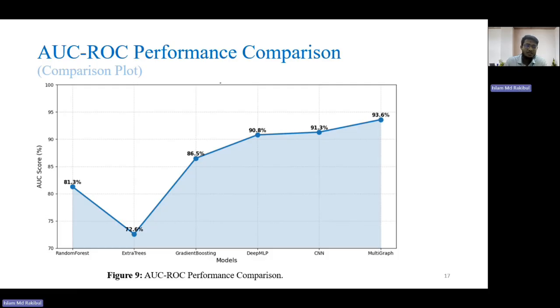And here is the area under the curve comparison plot. Here too, our multigraph outperforms all the compared 5 models, and it achieves 93.6% AUC-ROC in the performance comparison.